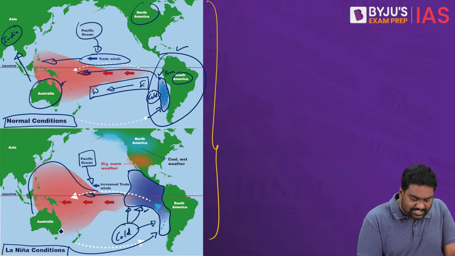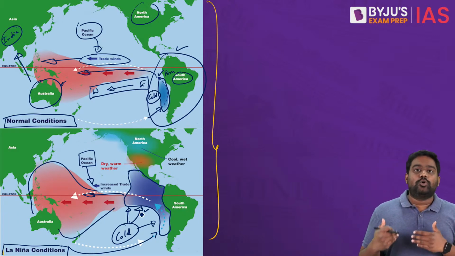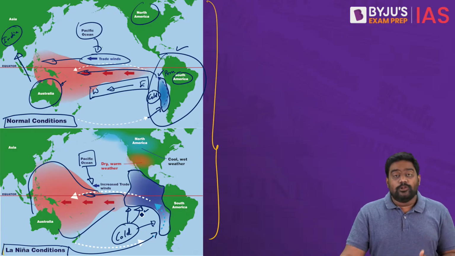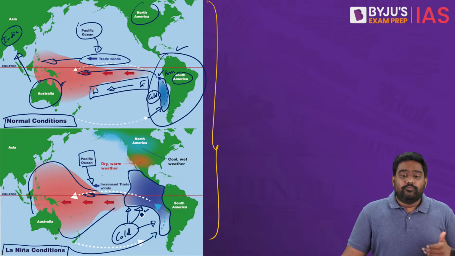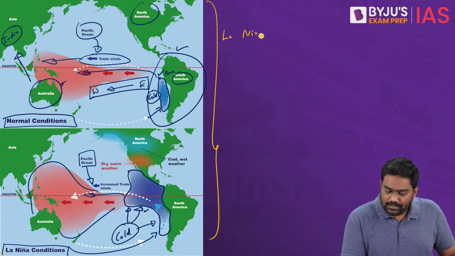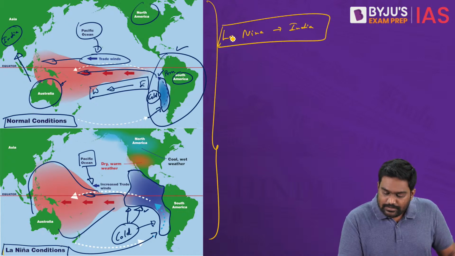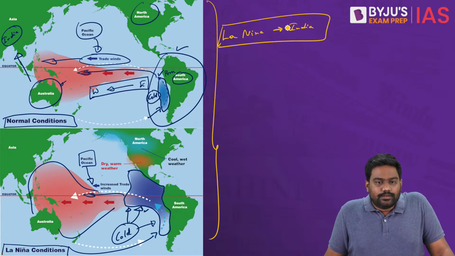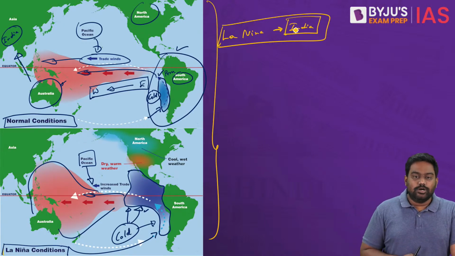and how the warm waters have been pushed further into Southeast Asia. So this below-normal cooling of the waters in the central equatorial Pacific has an impact on global weather patterns. For example, if you take the impact of La Nina on India, does anyone know how it influences India's weather? Can anyone tell me in the comments? What does La Nina do for India? Is it good? Is it bad?